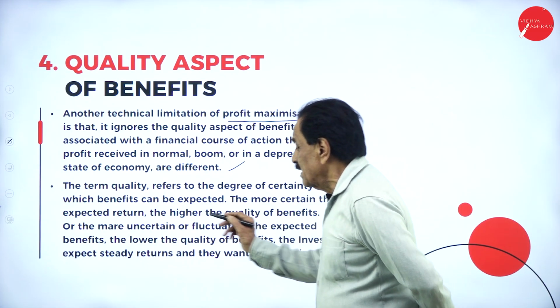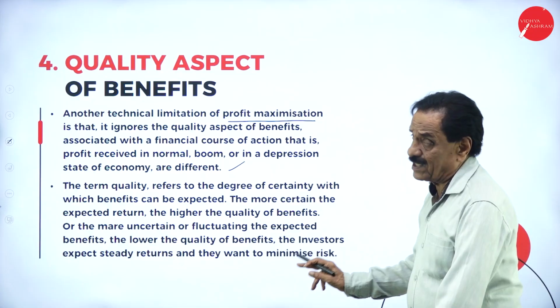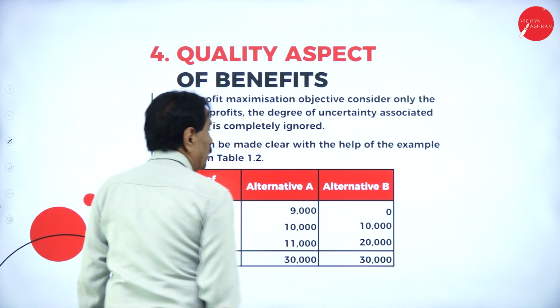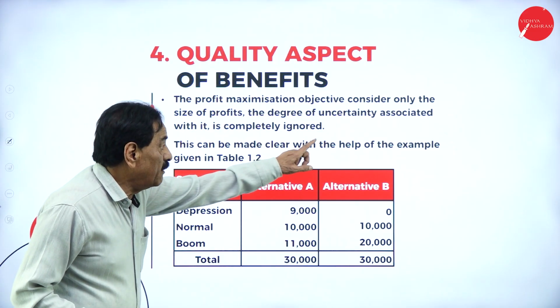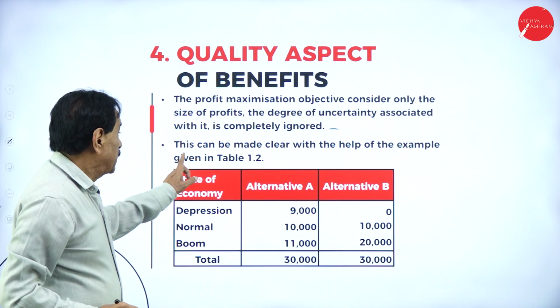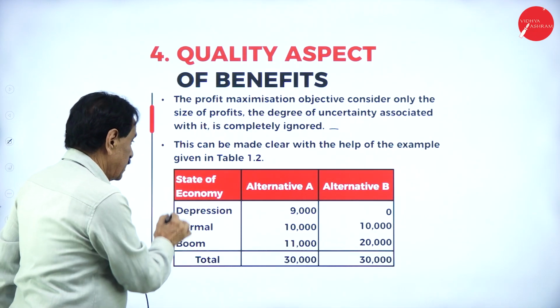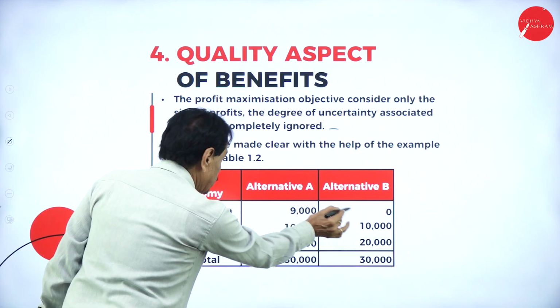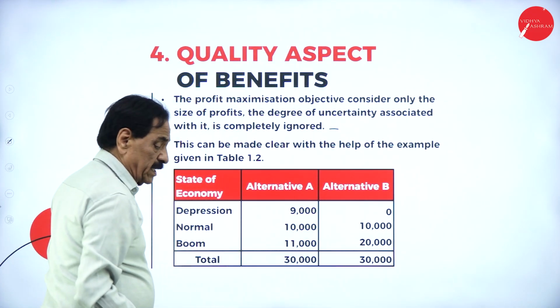The investor expects steady returns and wants to minimize the risk. The profit maximization objective considers only the size of profit. The degree of uncertainty associated with it is completely ignored. This can be made clear with the help of the example given in the table. Depression, alternative A 9,000, B 0; normal 10,000; boom 11,000, 20,000.